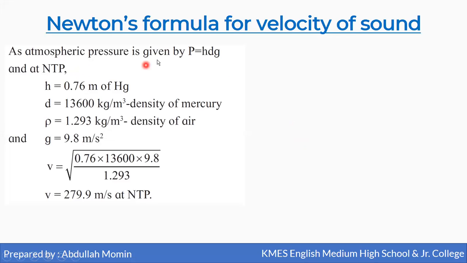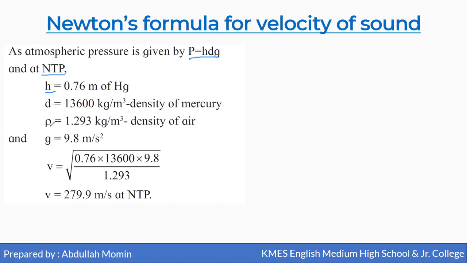Now the formula of atmospheric pressure is P is equal to hdg at NTP. NTP means normal temperature and pressure. So h is the height of the mercury column, that is 0.76 meter of mercury, and the density of mercury is 13,600 kg per meter cube.